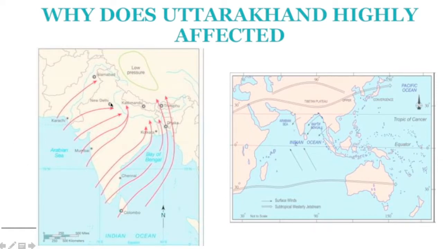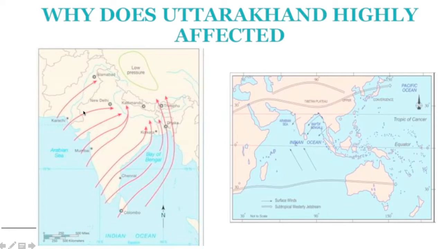Here we have the Aravallis from Delhi to Gujarat. The Aravallis are like this. Some monsoonal winds move parallel to the Aravallis, and in this way they enter the Kashmir, Himachal and Uttarakhand region. Parallel to the Aravallis, there is no precipitation in the Rajasthan area.